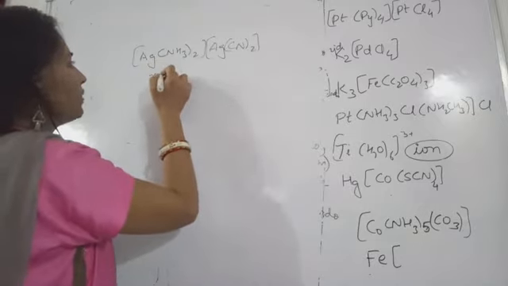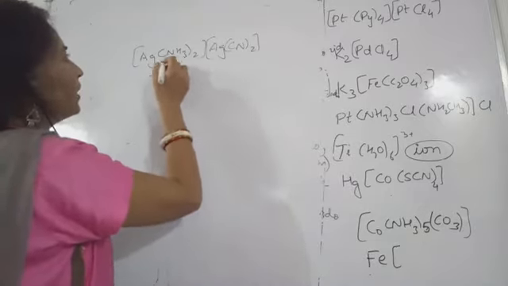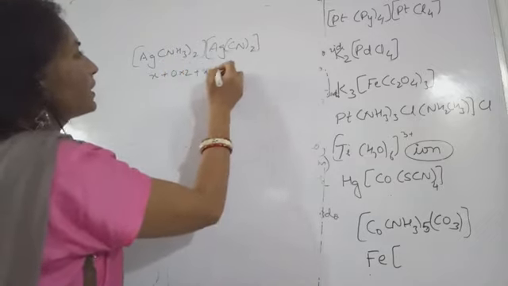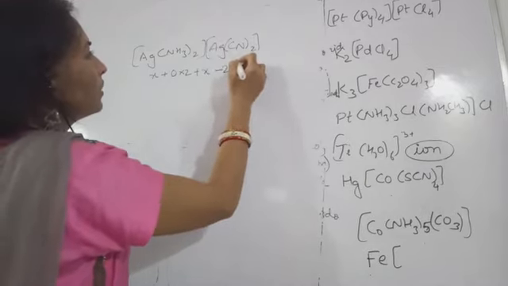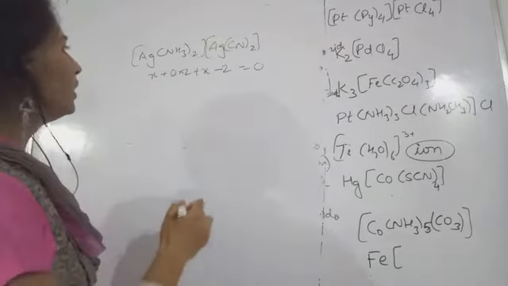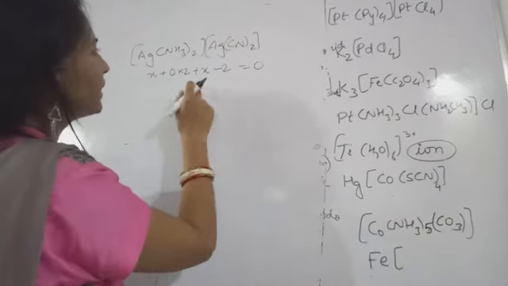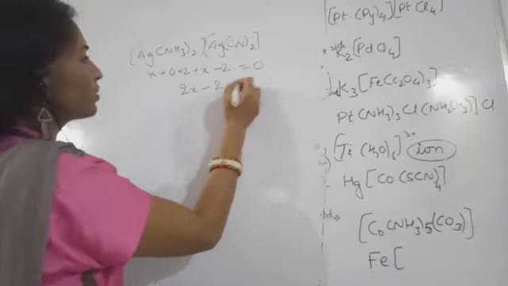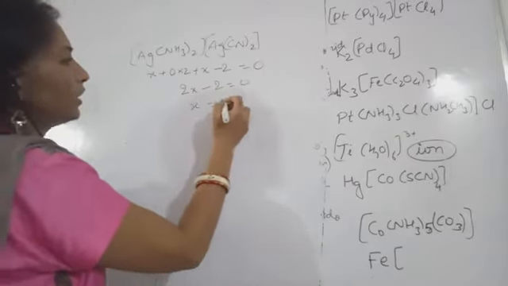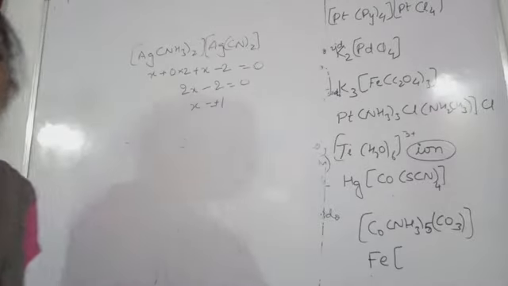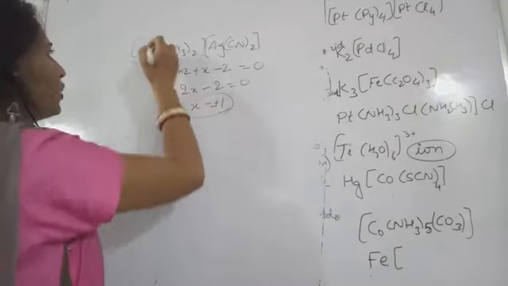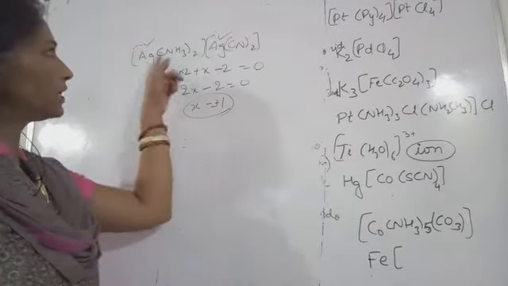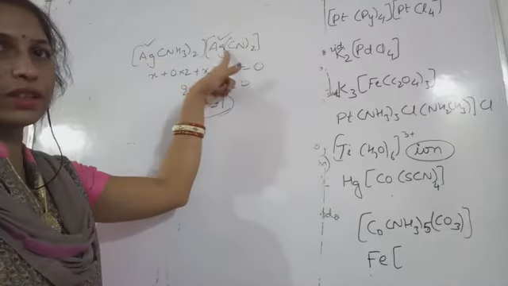The oxidation state of silver will be X, then NH3 is 0 into 2, plus X, minus 2, and this becomes 0. So X plus X, 2X minus 2 equals 0, or X equals 1. So X will be equal to plus 1. Plus 1 oxidation state here also, plus 1 oxidation state in both the silvers, silver this side also, silver this side also.